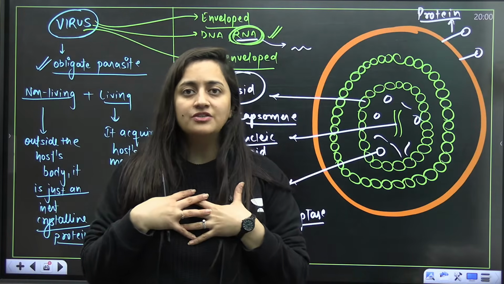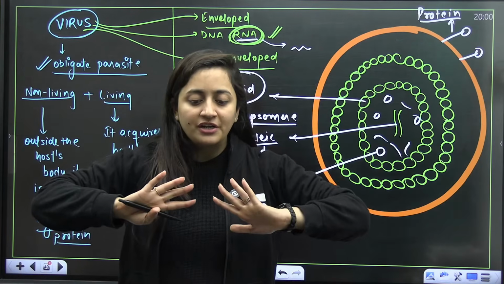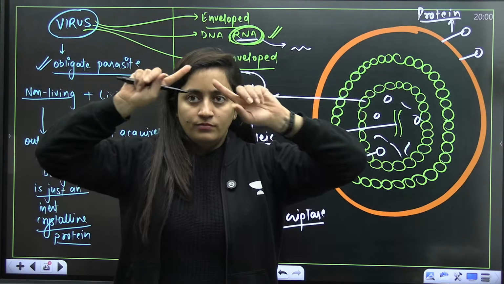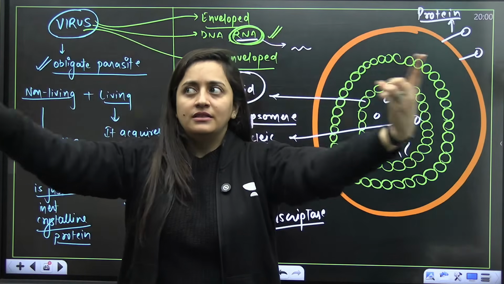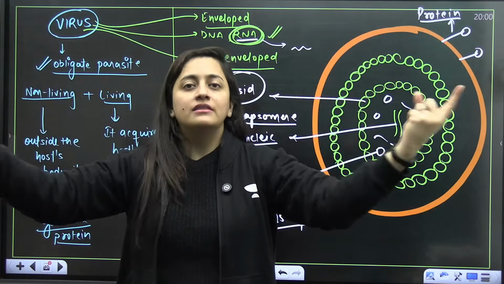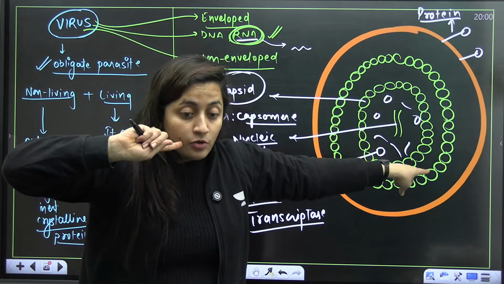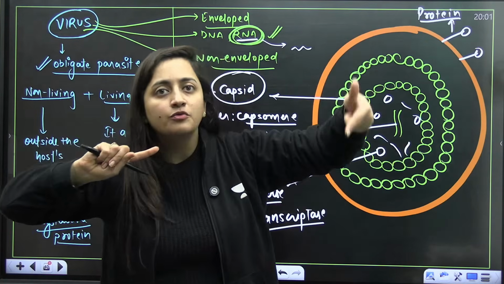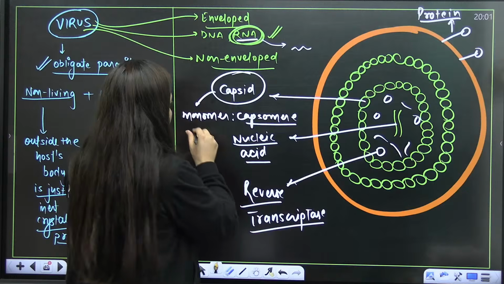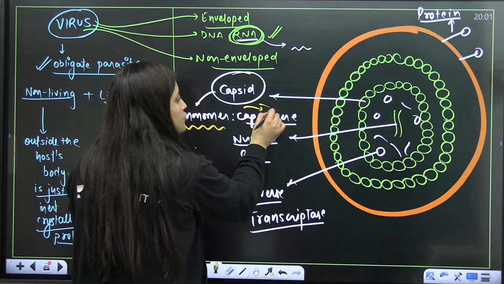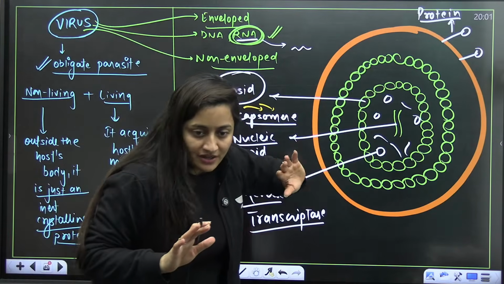Imagine it in this way. Just imagine I am the genetic material of a virus, standing in a room that has walls. These walls that are protecting me are just like a capsid. When we talk about walls, they are made of bricks. Same is the case here. The capsid is the protein coat, and the monomer of that protein coat is the capsomere. Many capsomeres join to form the capsid that protects the genetic material here.